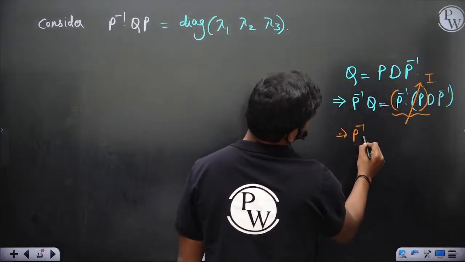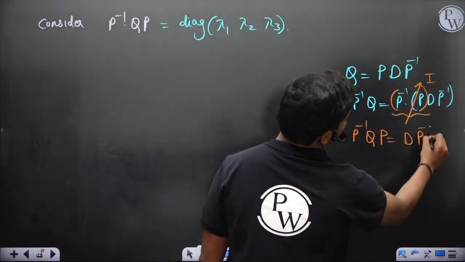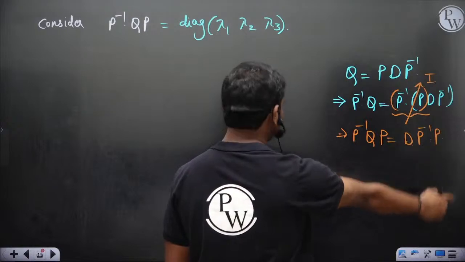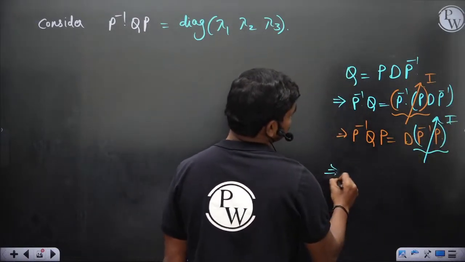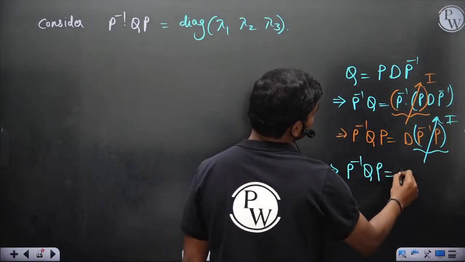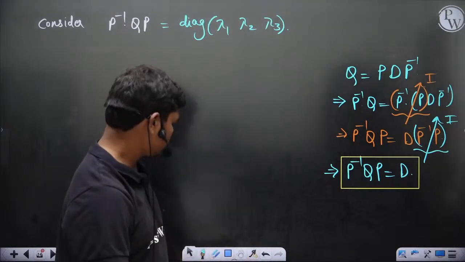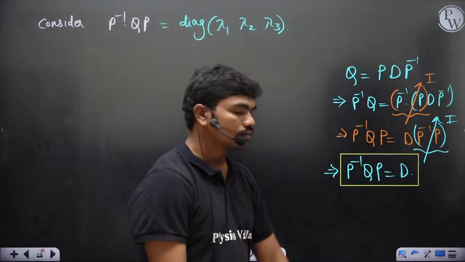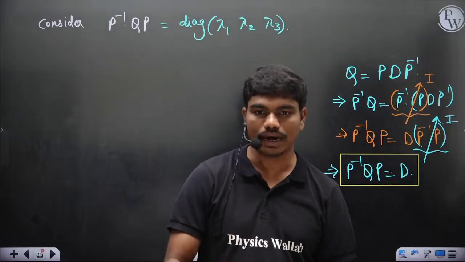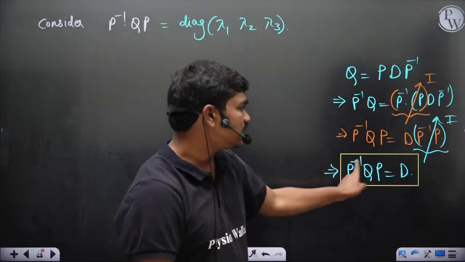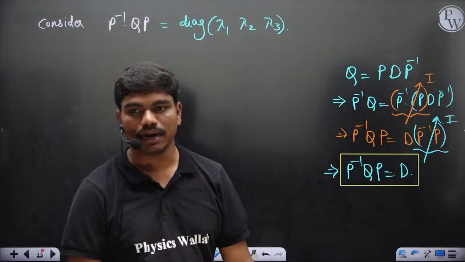So P inverse QP is equal to D P inverse into P. If you post multiply here, here also you should post multiply, so this gives you again an identity matrix. Therefore this P inverse QP is just the diagonal matrix of the eigenvalues, that's all. Is this okay to all of you? The P inverse DP value is the actual Q matrix, or this diagonal matrix D is P inverse QP. Either this or this, both are same because of these simple manipulations.